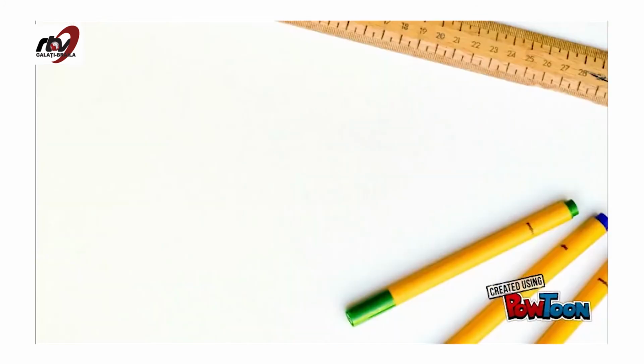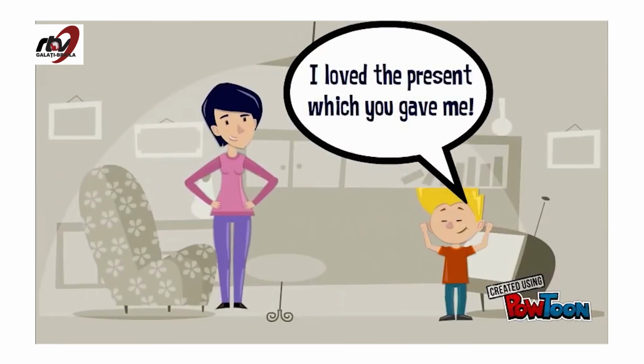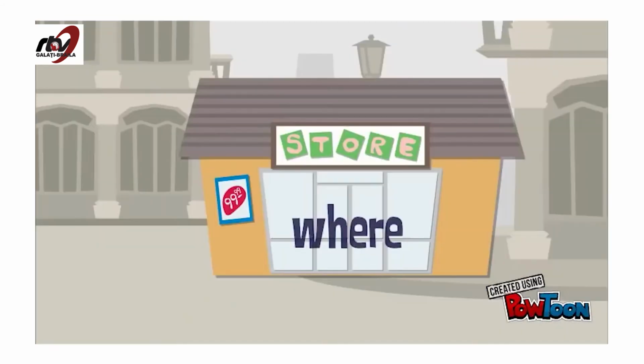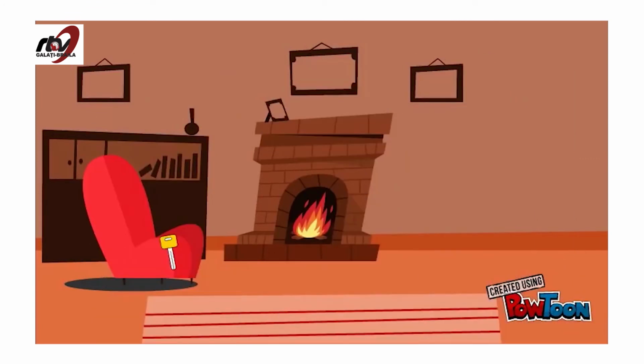We use which when talking about things. I loved the present which you gave me for my birthday. The present which you gave me. We use where when we talk about places. My father forgets things. He never remembers where he puts his keys.